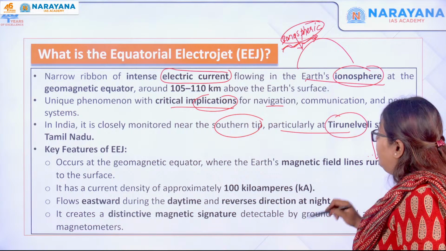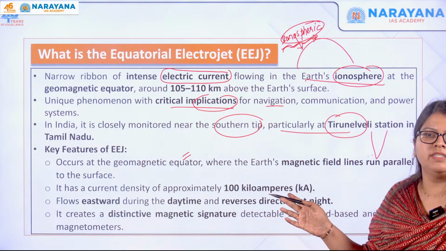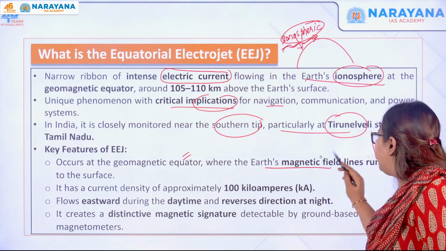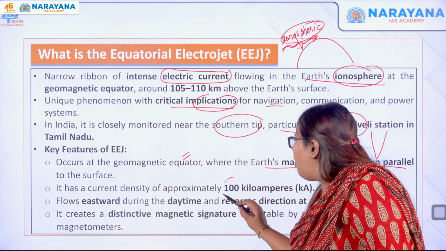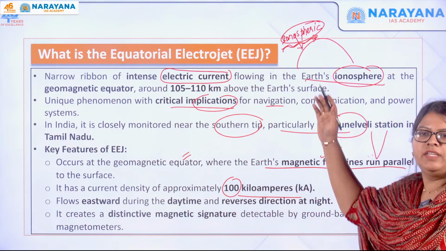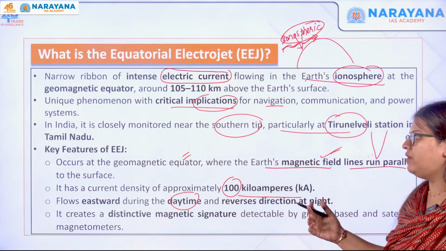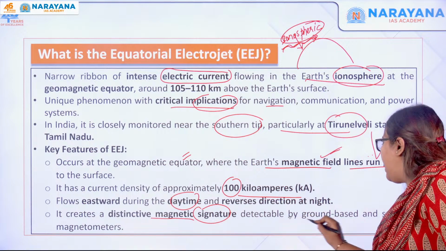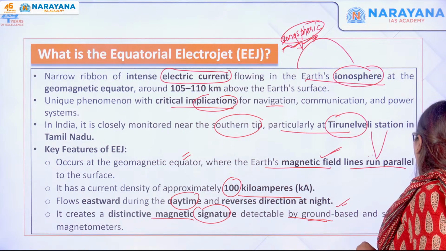Next key feature is that it occurs at the geomagnetic equator. I told you what the geomagnetic equator is, how it is oriented with respect to the Earth's equator, where the Earth's magnetic field lines run parallel to the surface. We saw this. It has a current density of approximately 100 kiloamperes, not that important, and it flows eastward. That is, this electrojet flows eastwards during the daytime, and during the night the direction reverses, and it also creates a distinctive magnetic signature, detectable by ground-based and satellite magnetometers. Not that important, just understand the concept.